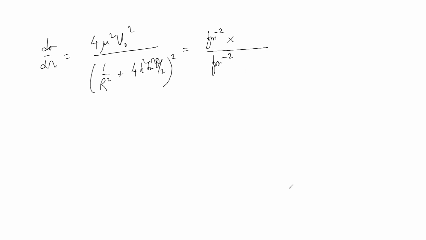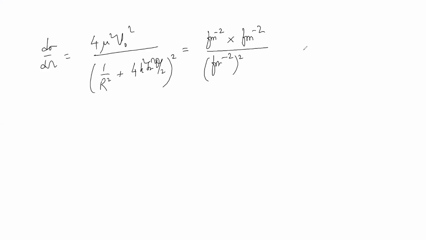Yes. Okay. Therefore, this was square, and V naught is the depth of the potential in MeV. This is V naught square. Therefore, this was Fermi minus 2.